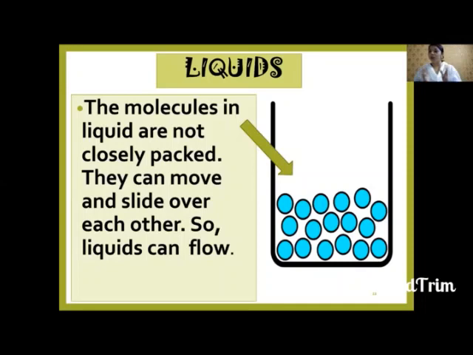So how are the molecules arranged in liquid? They are a little far apart, means they are not very closely packed like solids. Hence they can move or slide over each other. You can also try with me, right? Imagine the tips of the fingers are your liquid molecules. How are they? They have a gap between them. Do they have a gap? Right. And they can slide over each other and they can move in the space available, right?